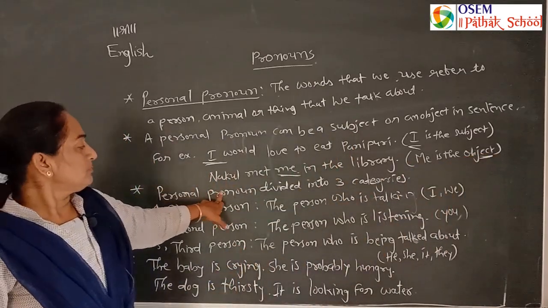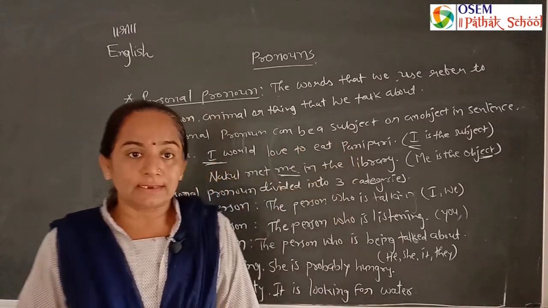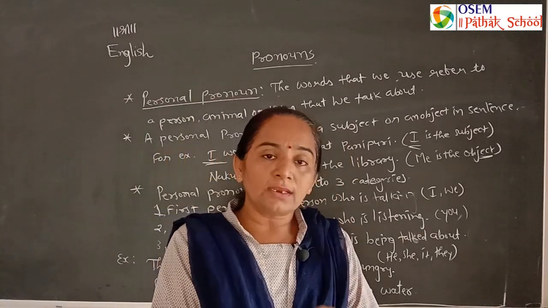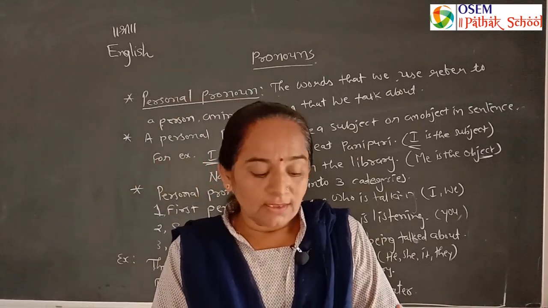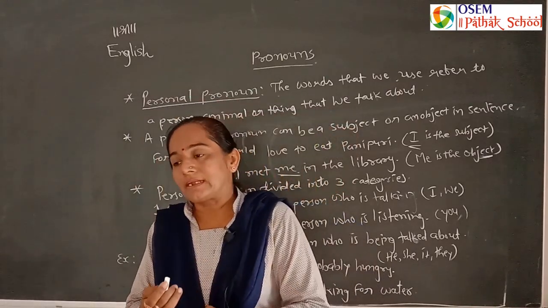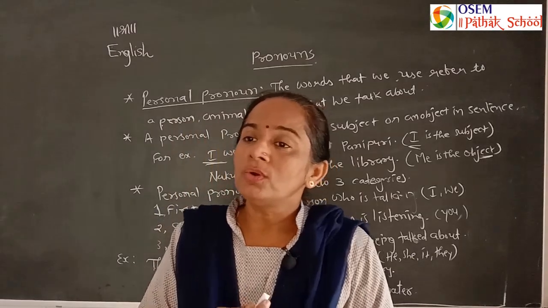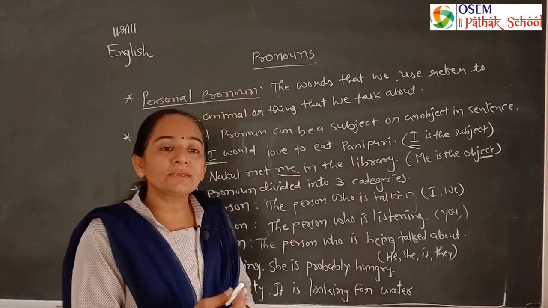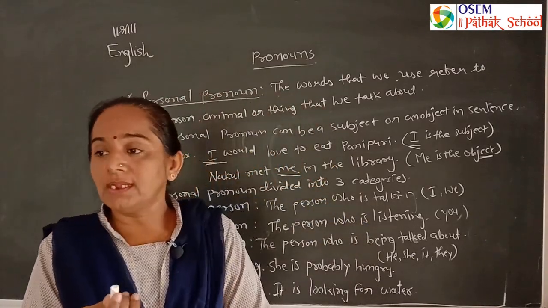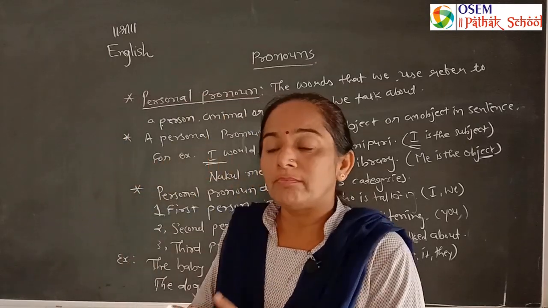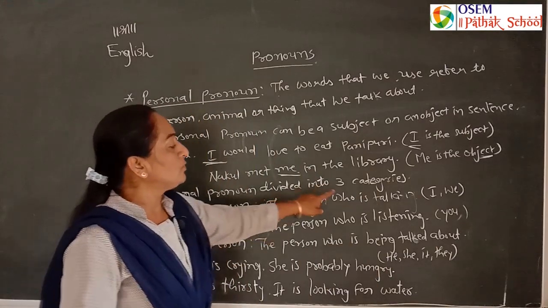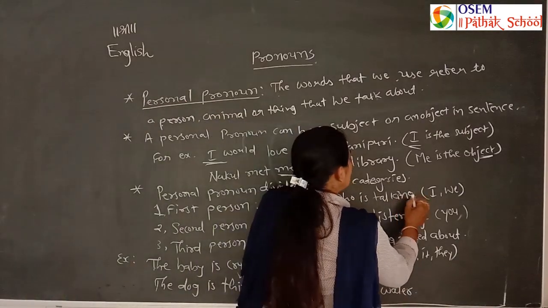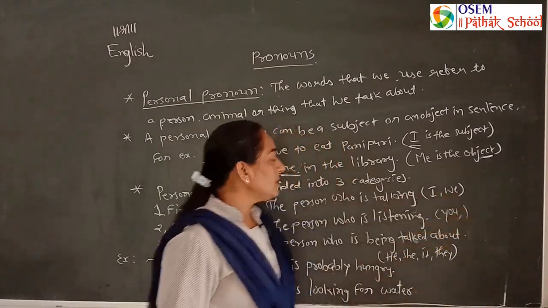Personal pronouns are divided into three categories. First person singular and plural, meaning I and we. Second person singular and plural, meaning you and you. Third person singular means he, she, it, and third person plural means they. So here, the first person is the person who is talking: I and we.